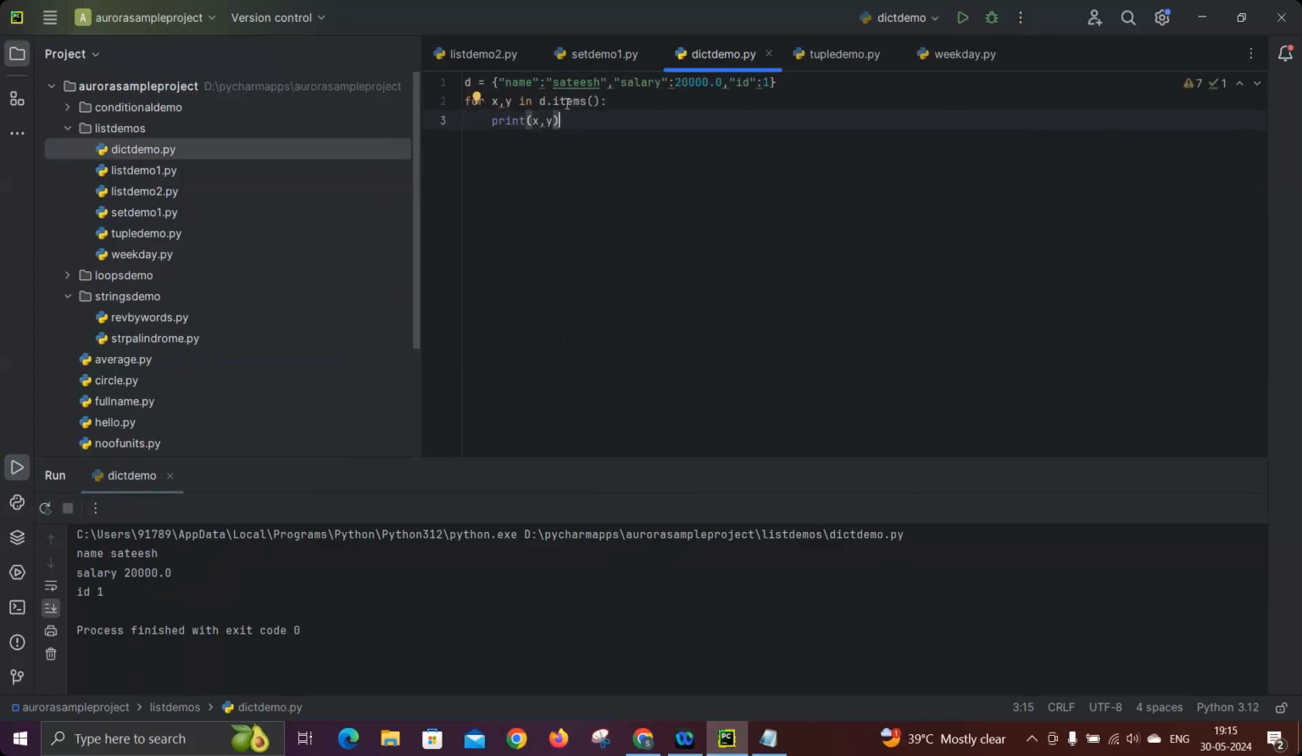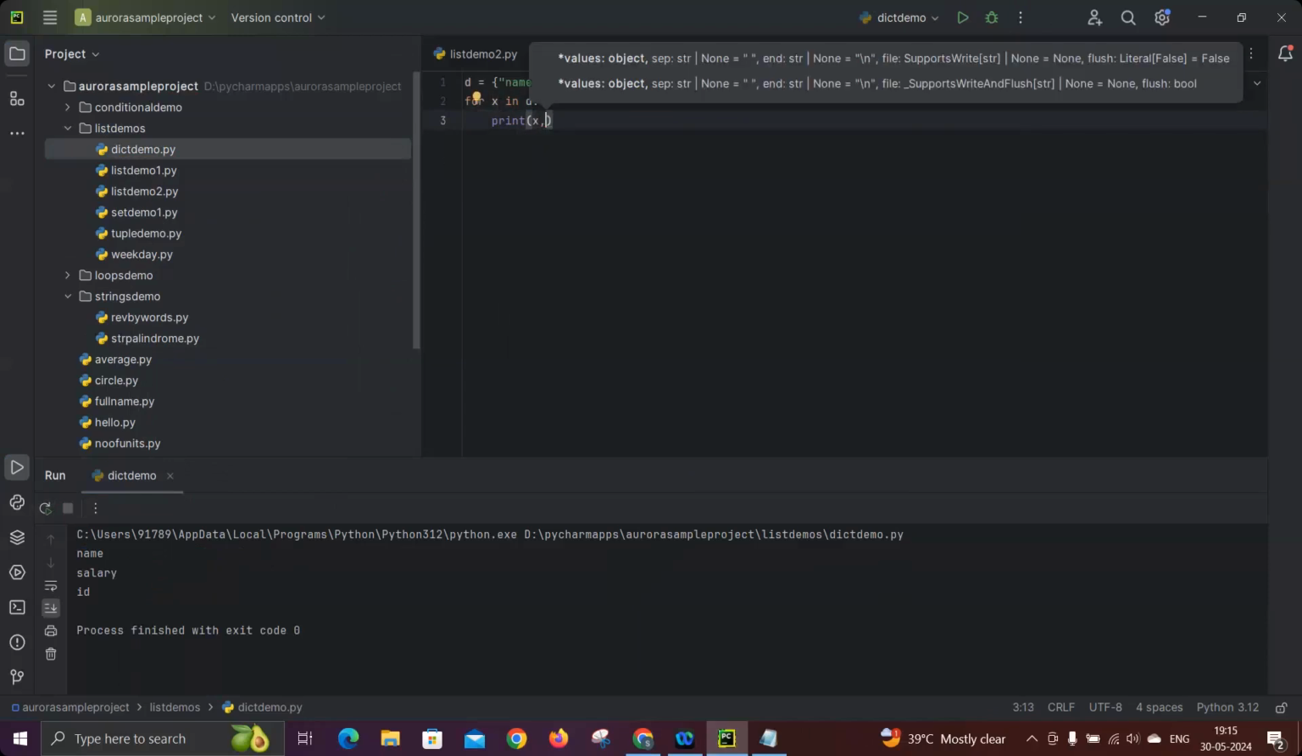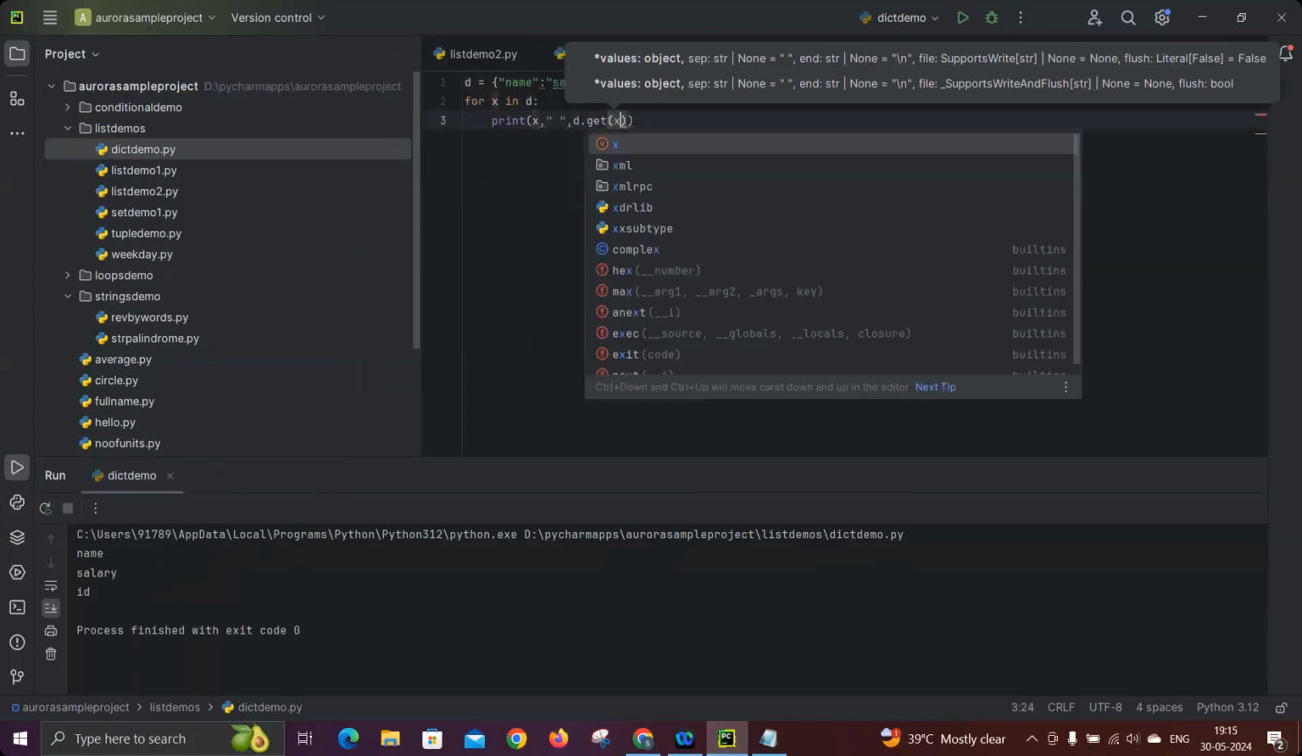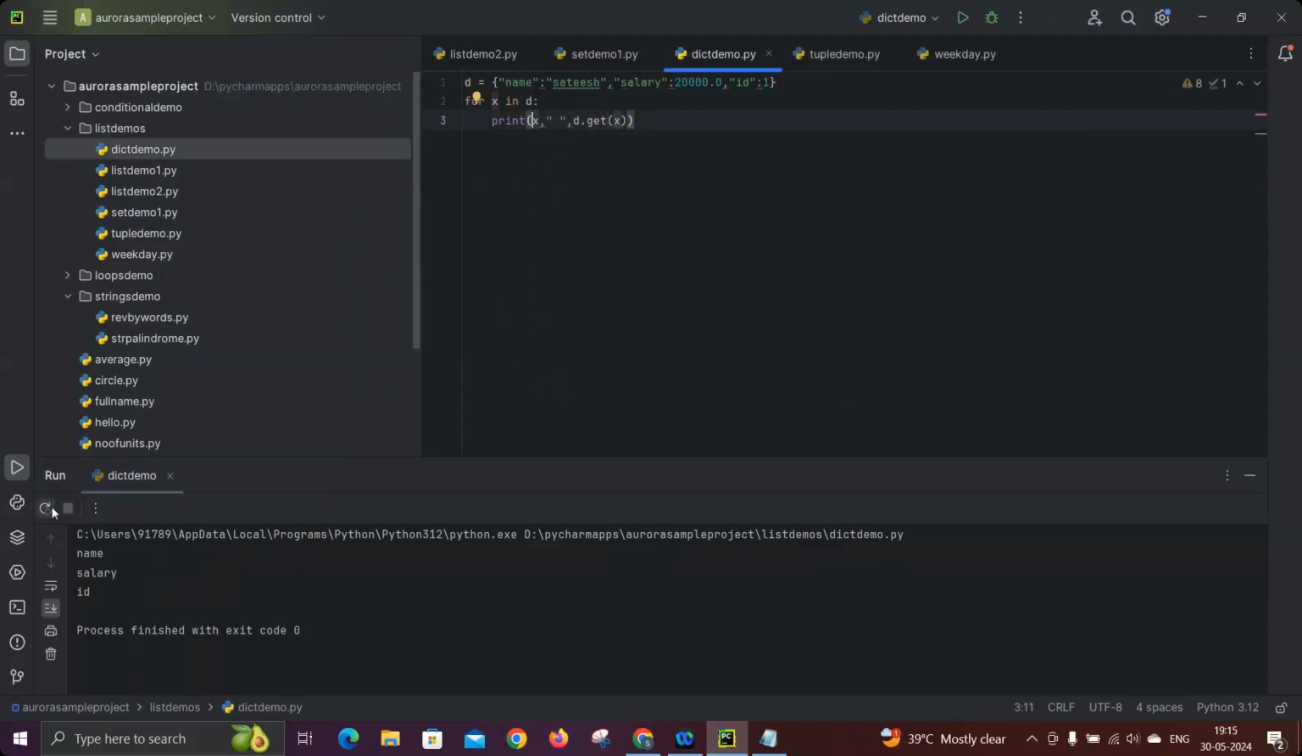Okay. So there is another approach. If I'm writing simply D, as I told you, you're getting only the key. So assume that I want the value also, then comma, you can write it with a space. Now there is an inbuilt method called get. Get is used to get the value for the given key. So now you see each key along with its value is coming. So the get method will help you to get the value for a given key.